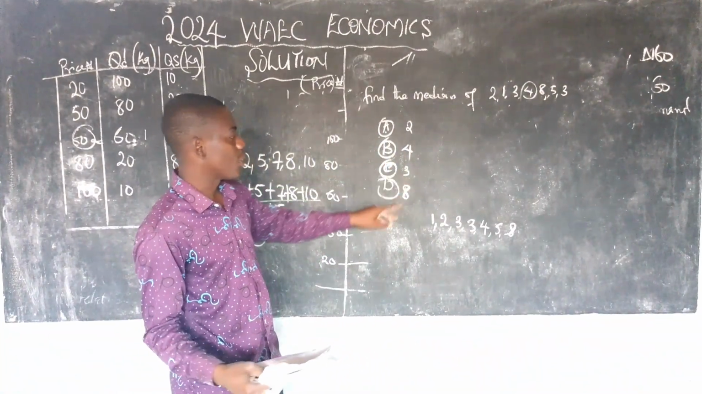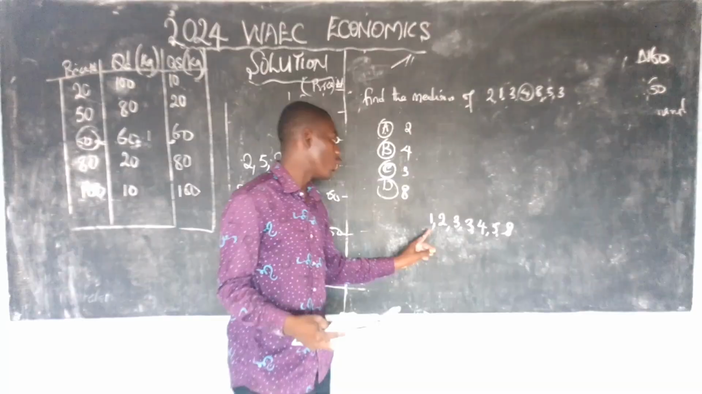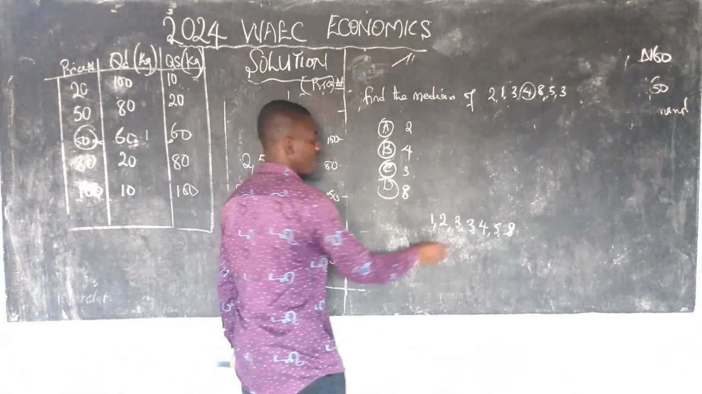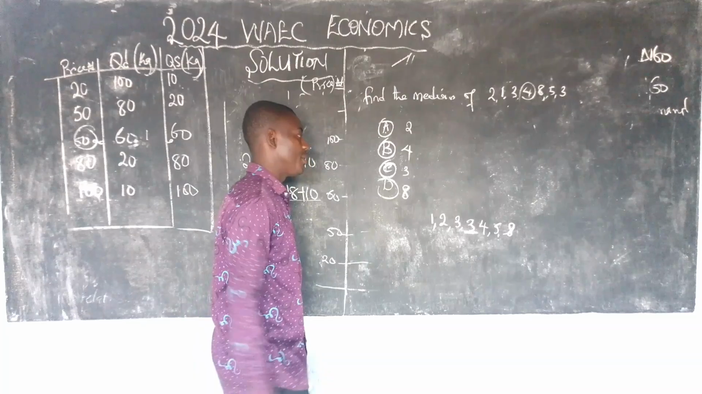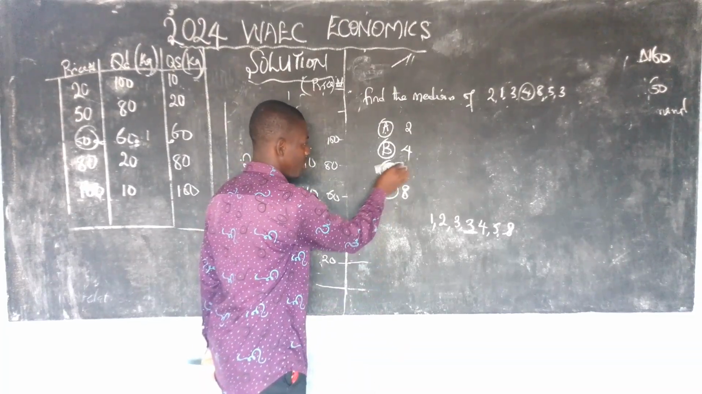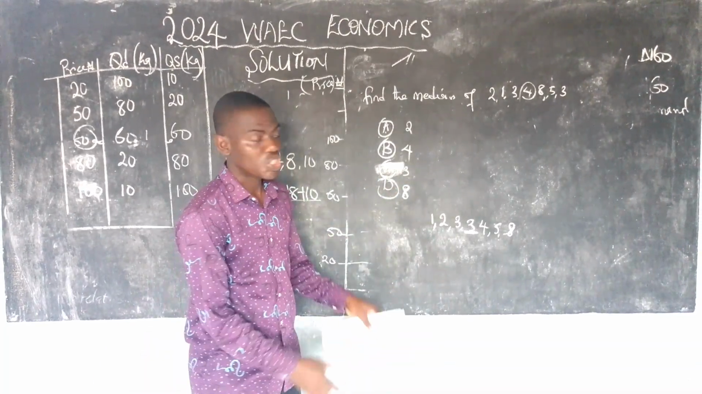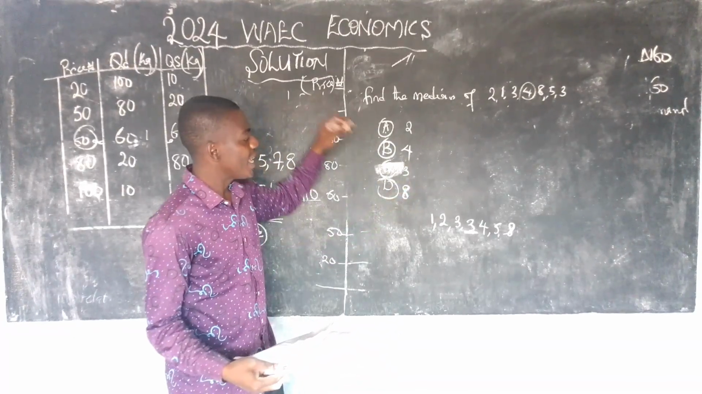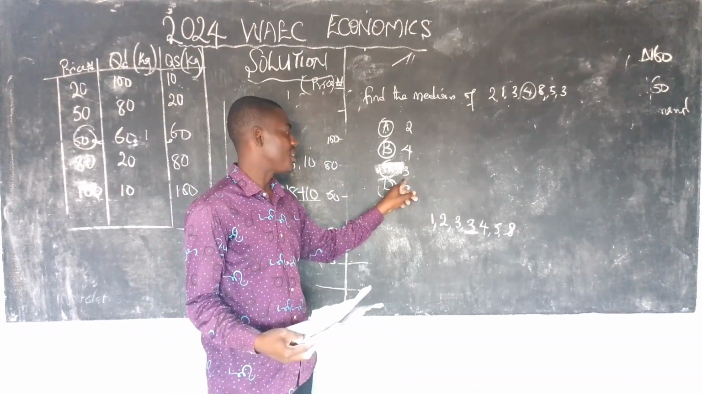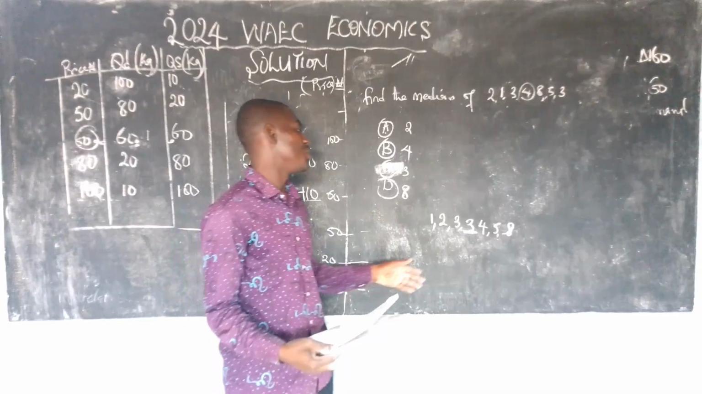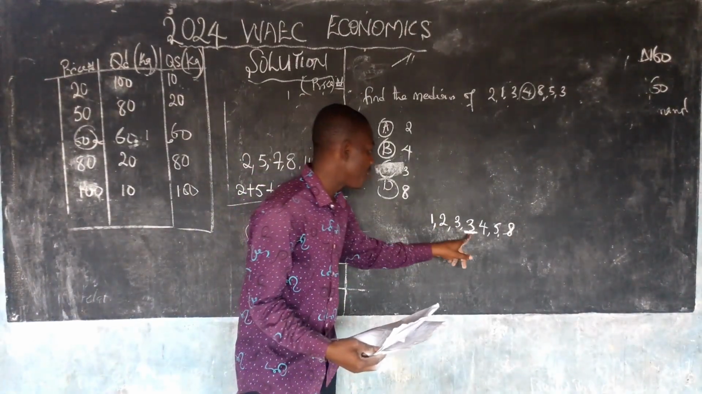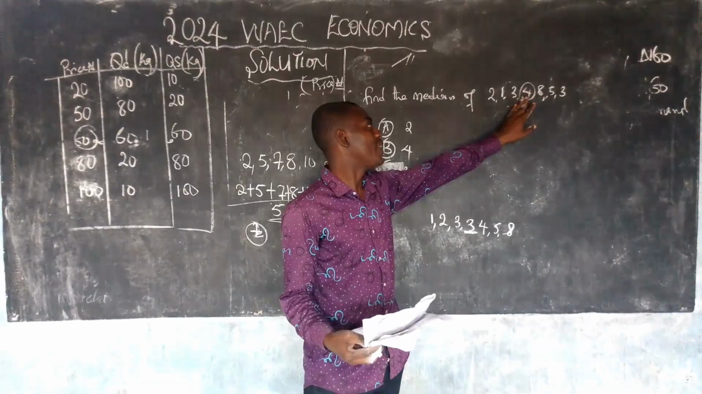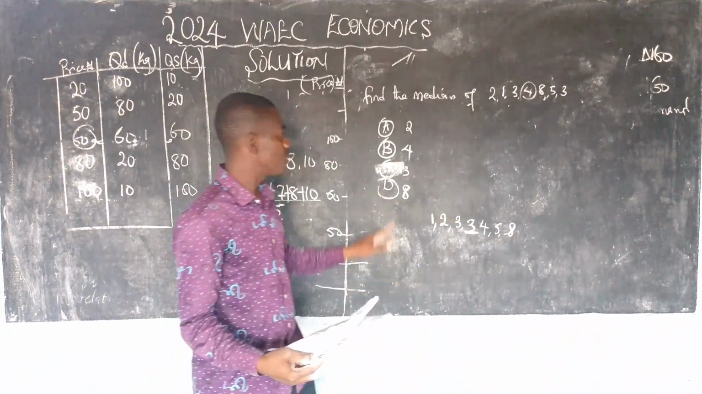You must arrange the numbers in ascending order. After arranging in ascending order, you see that 3 is the middle number. Therefore, C is the answer. Even if you arrange in descending order, you still get the same 3. But don't make the mistake of finding the median when you've not arranged.